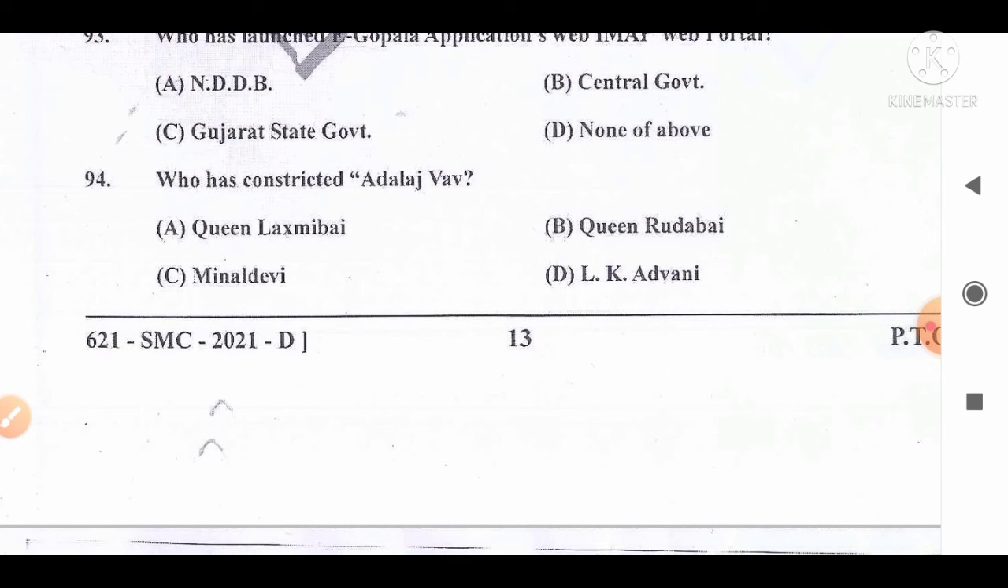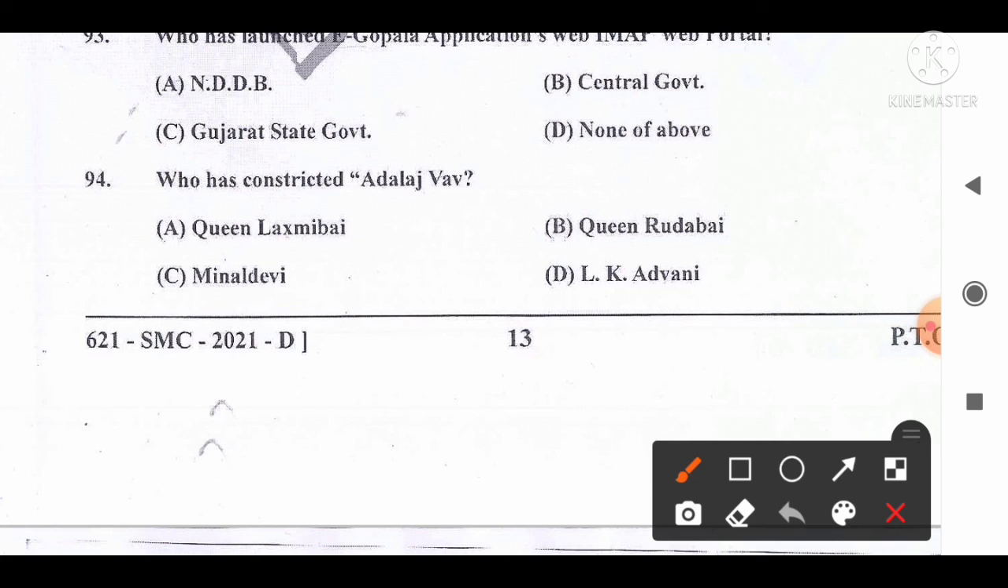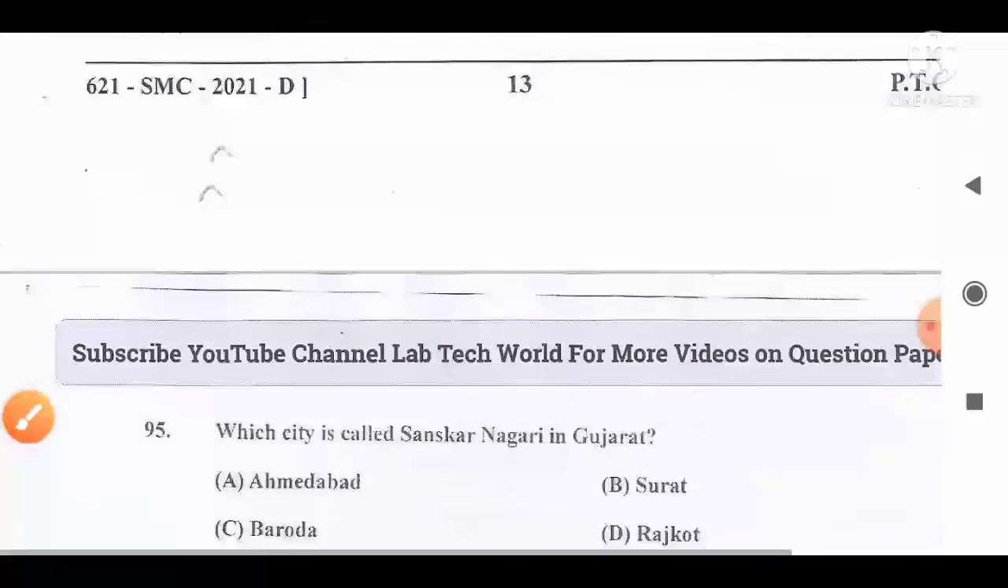Move to the next question, number 94. Who has constructed Adalaj Wav? The options are A, Queen Lakshmi Bai, B, Queen Rudabai, C, Minal Devi, D, L.K. Advani. And the correct answer for this question is Queen Rudabai, who constructed it in memory of her husband Veersinh Waghela in 1499. So option B, Queen Rudabai is the correct answer for this question.